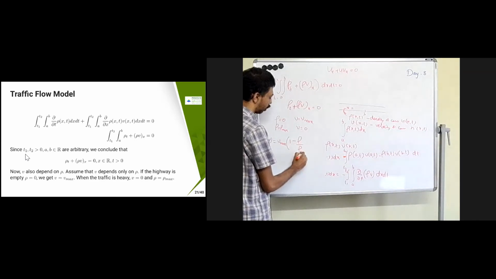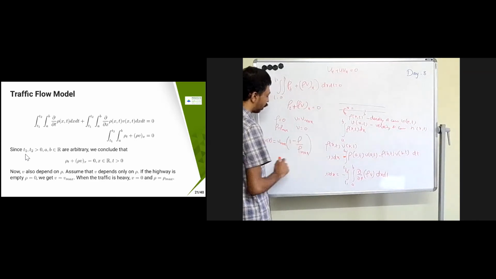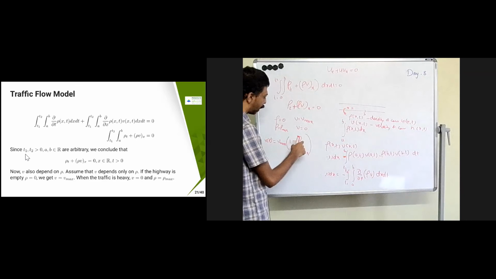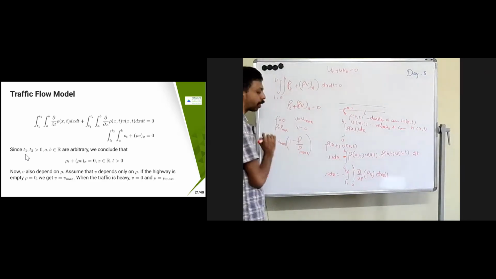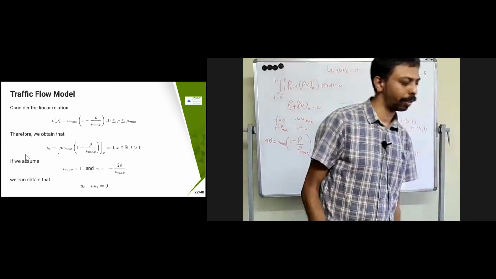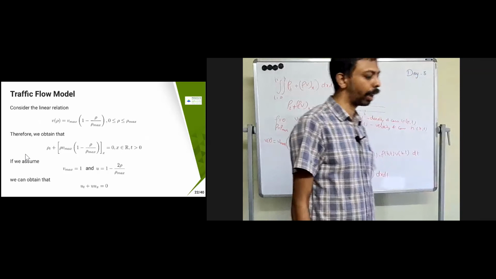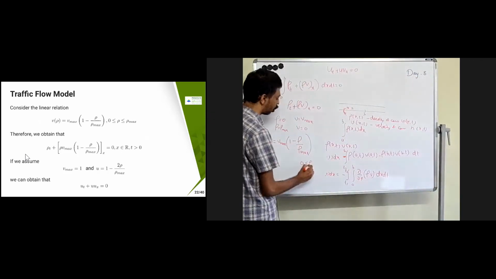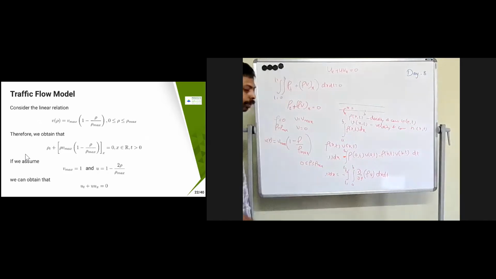rho max. Here you can see that when rho equals 0, V will become Vmax. When rho equals rho max, this factor will become 0, so V becomes 0. That means it satisfies this condition. So this is the linear relation I'm writing, where rho lies between 0 and rho max, less than or equal to rho less than or equal to rho max.